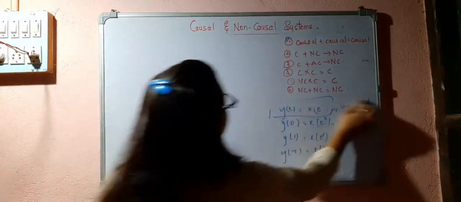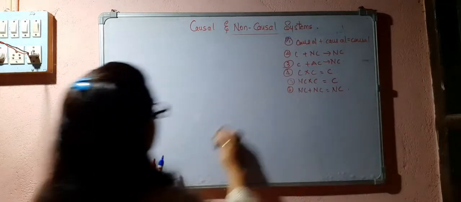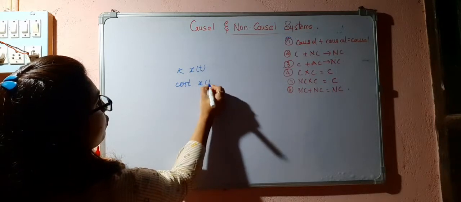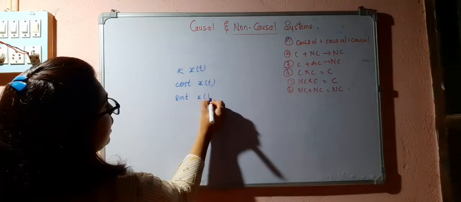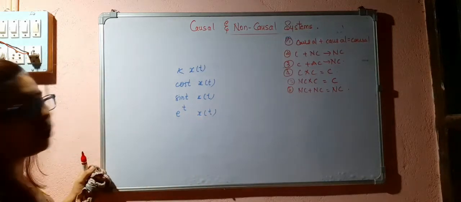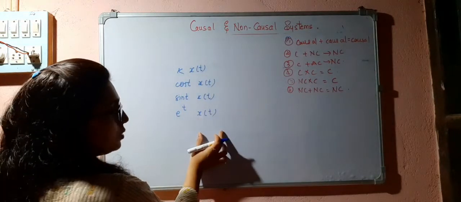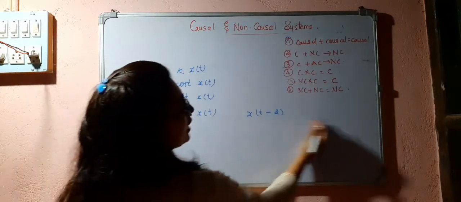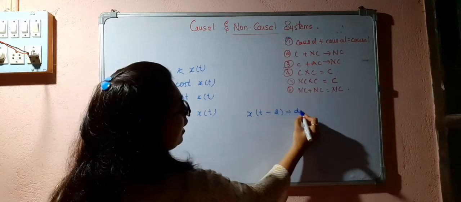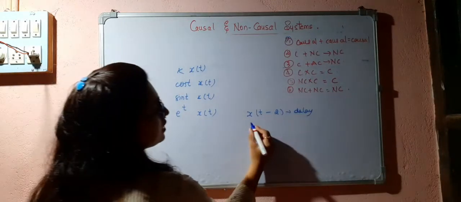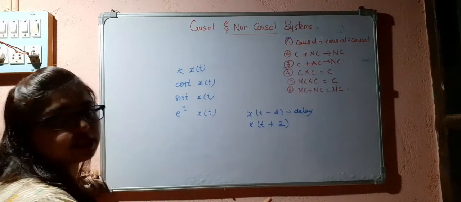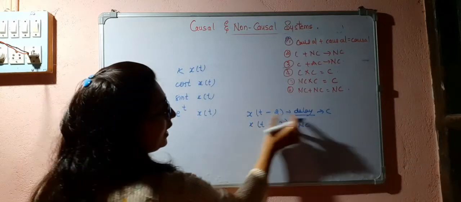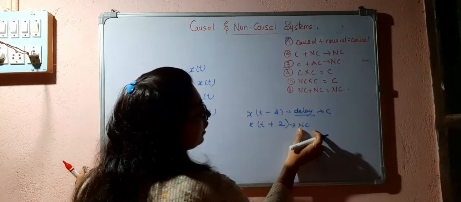Whatever is the coefficient of the signal x of t, you may have a constant, cos t times x of t, sin t times x of t, or e to the power of t times x of t. Whatever it is, it will depend upon the present values itself. Shifting, that is nothing but the right shifting. If there is a delay, then it will be a causal system. But if I have the advanced version of the signal, then that will be non-causal.